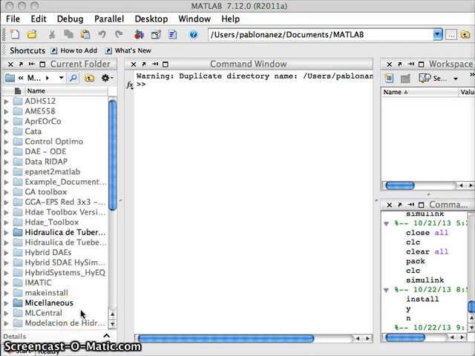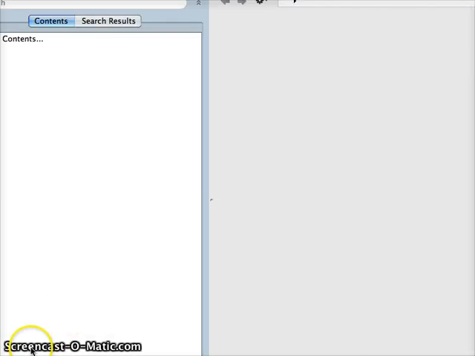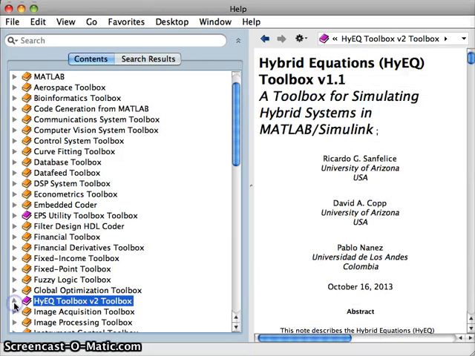In order to check if the installation was properly executed, open the product help viewer and check for any entry that says hybrid equation toolbox. Here you can check the help files for the simulator.